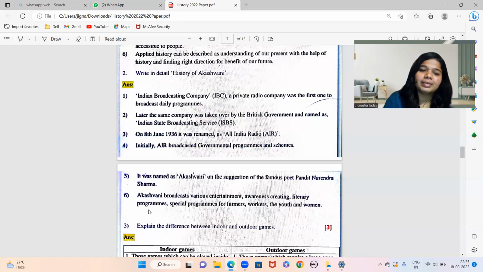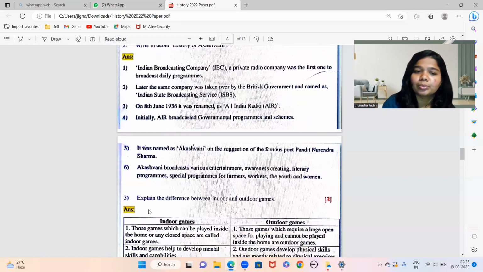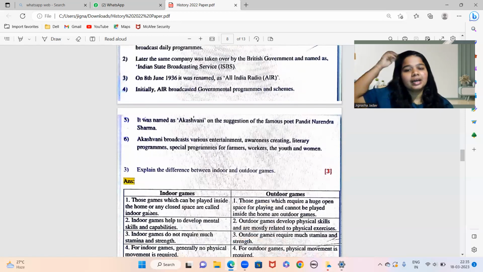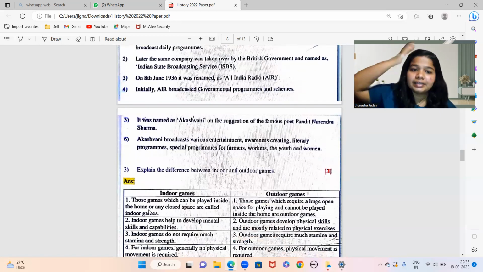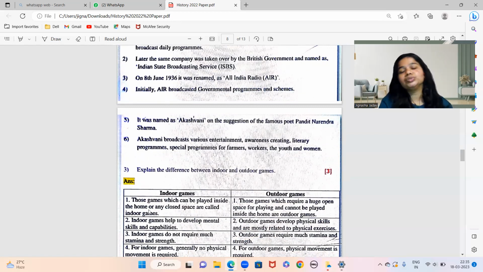And then it was renamed as Akashvani, and then it broadcast various events, awareness creating, literary programs related to studies, special programs for farmers, workers, youth and women. Because उस time पे there was no source of something to see. TV वगैरह का source नहीं था, तो people they only had hopes on radios and radio channels.